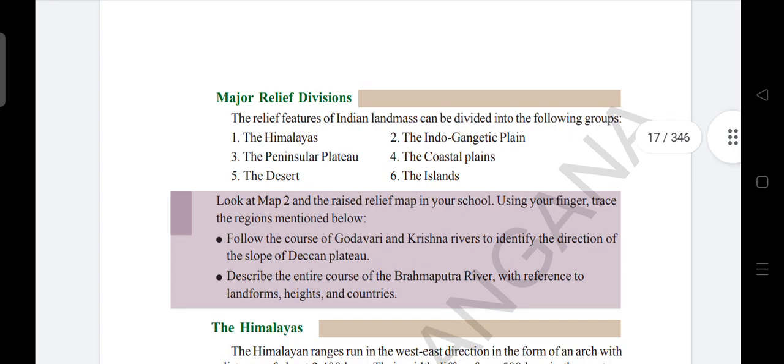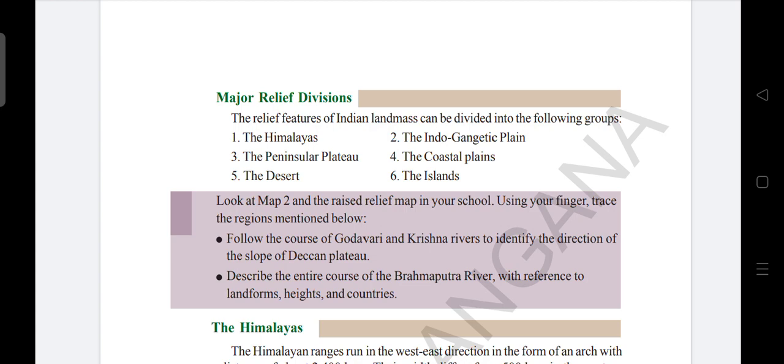Major relief divisions. The relief features of Indian land masses can be divided into the following groups. So, there are overall 6 groups. First one, the Himalayas. Second, the Indo-Gangetic Plain. Third, the Peninsular Plateau. Fourth, the coastal plains. Fifth, the deserts. Sixth, the islands.